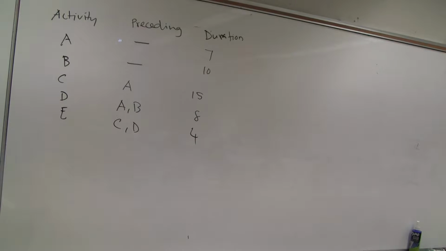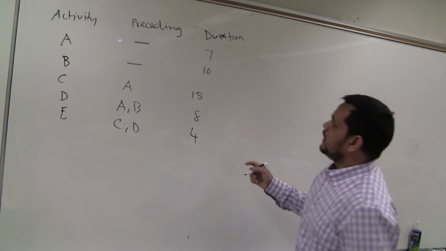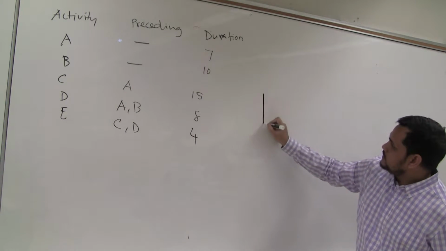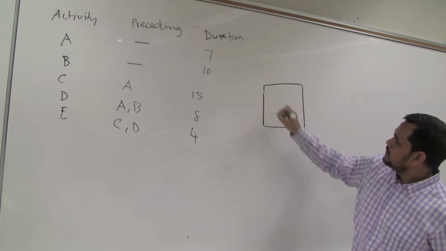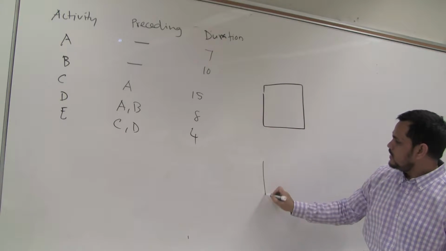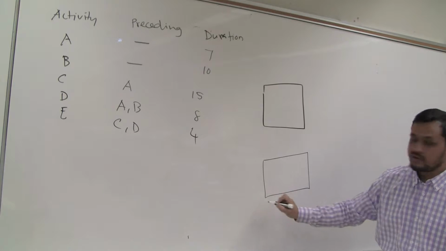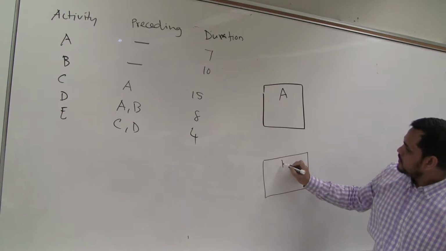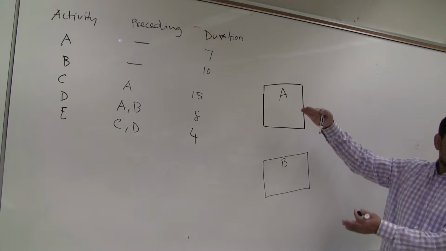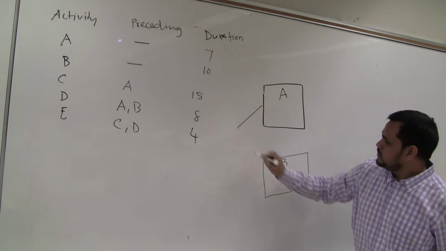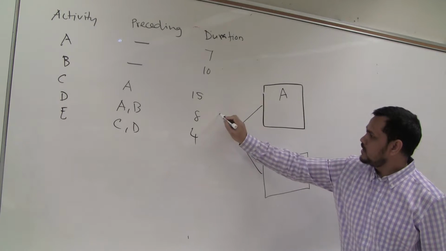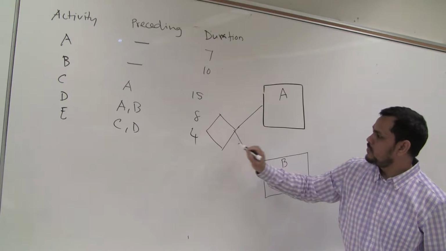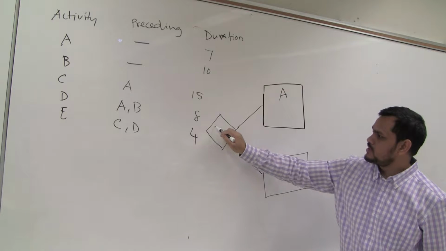Start the node diagram. Very simple, we learned it. A is following nobody, so A is here, make it bigger this time. B is here. These are not following anybody, so first activities A, B. We cannot start with two activities together, so we will make a common node. That is a milestone, an important event. We will say project start, PS.